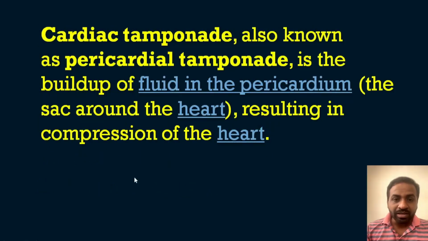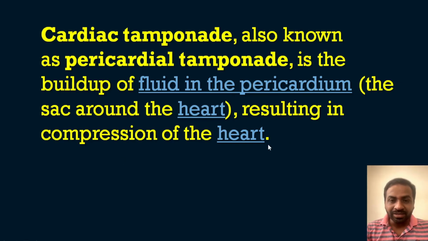First of all, I will explain what is cardiac tamponade. Cardiac tamponade, also known as pericardial tamponade, is the building up of fluid in the pericardium. You know that there is a fibrous sac around the heart, and it results in the compression of the heart. That is very, very important. The fluid will be filling in the pericardium, and it will result in the compression of the heart.